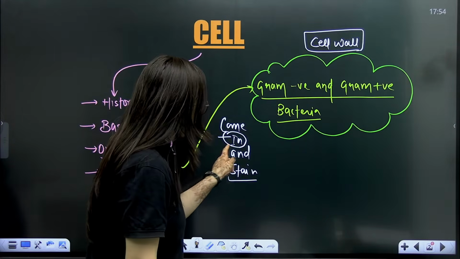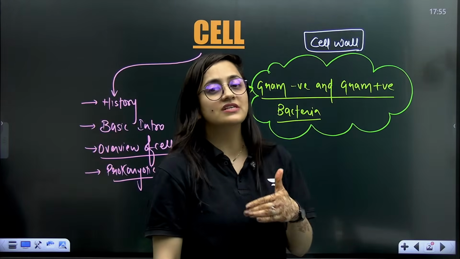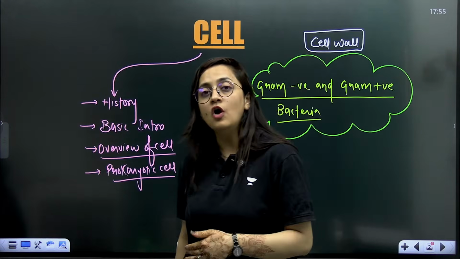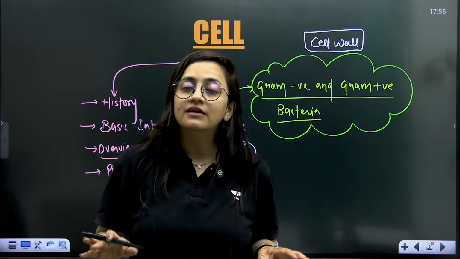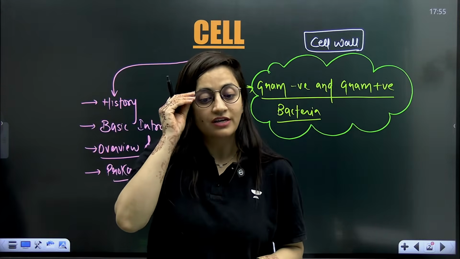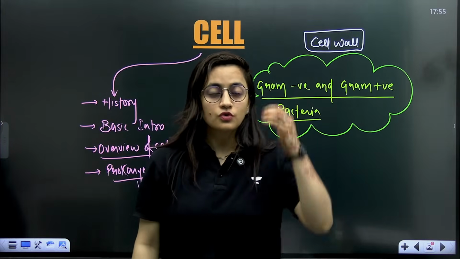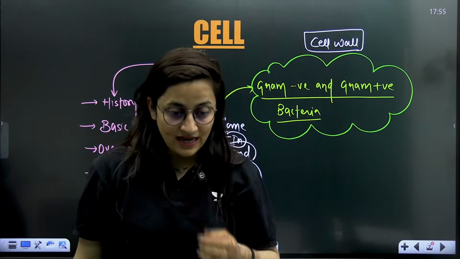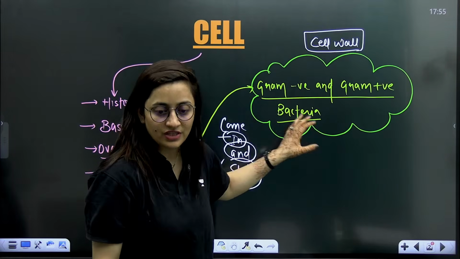Then iodine, then alcohol or acetone, then safranin. Right, then safranin. These were the steps that we followed, and we saw that there are certain bacteria which give color with the gram stain, but there are some which will not give the color. So the ones which were giving the color with the gram stain, they are the gram positive, right? And those which were not giving it, they were the gram negative.